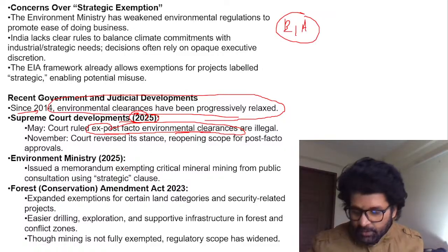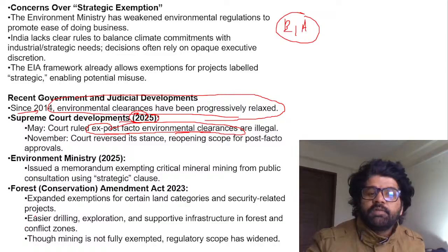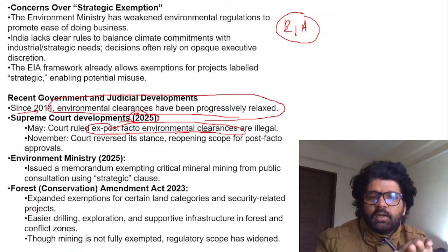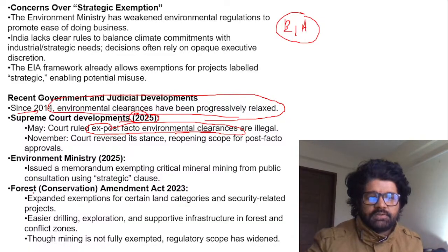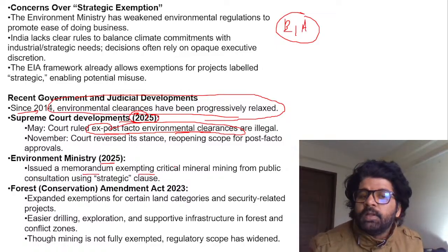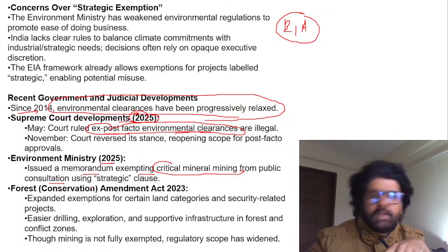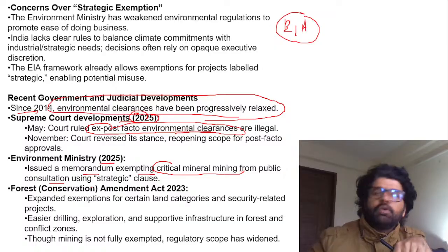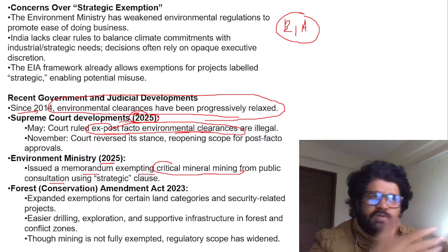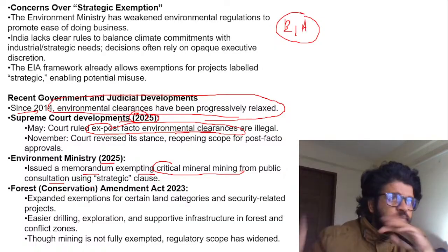Rajasthan, Nisha Gitika has given the answer. The Supreme Court gave the judgment that ex post facto environmental clearances were illegal, and then they reversed their stance in November. The Environmental Ministry in 2025 issued a memorandum exempting critical mineral mining from public consultation. So if they have to do critical mining anywhere, they will not ask the public, they will not ask the Gram Sabha, as happens under the Forest Rights Act and other provisions.